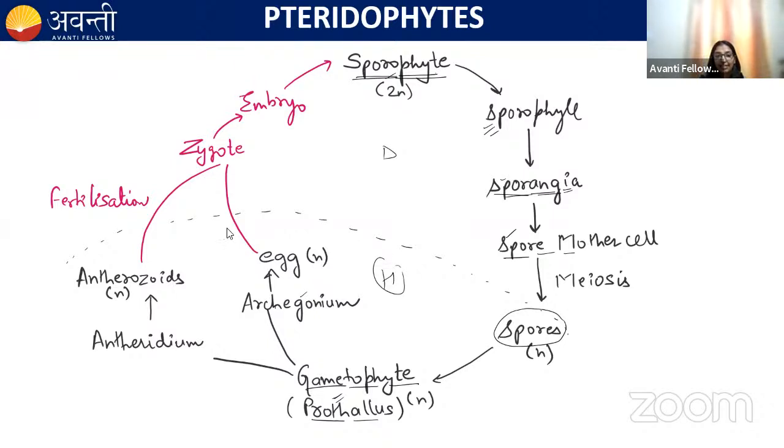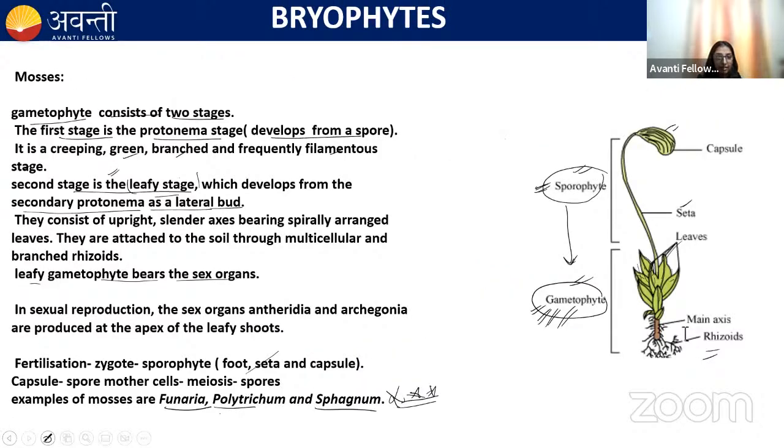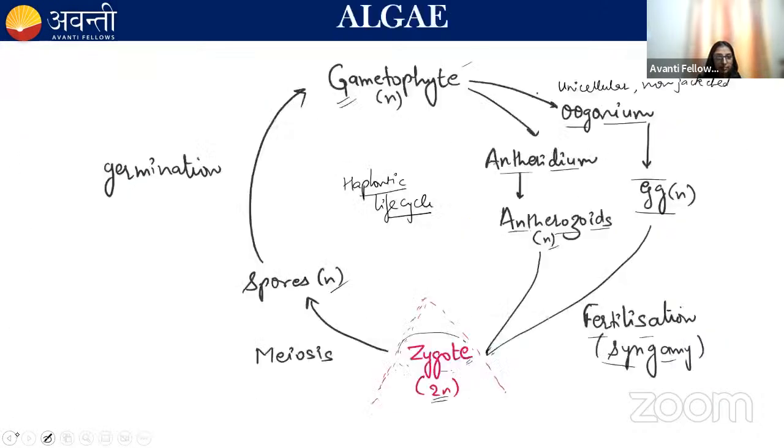But in case of algae, the single cell zygote is representing the sporophyte. Let me show you the algae. Here you can see the diploid phase is very small.